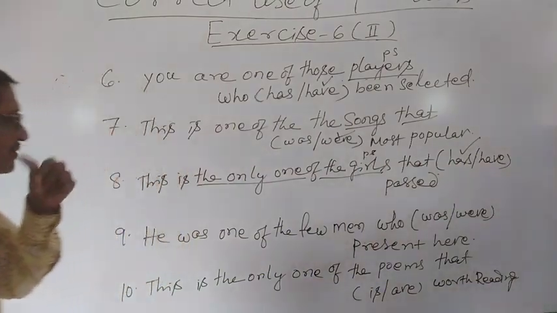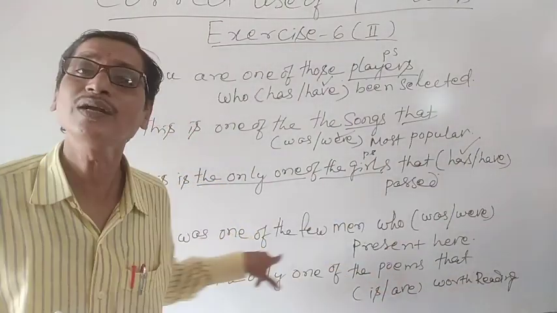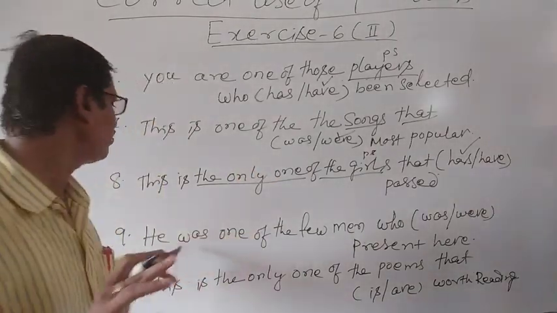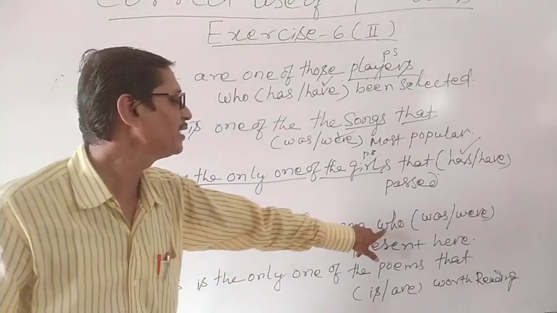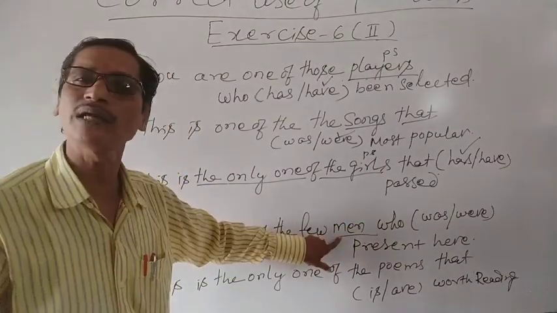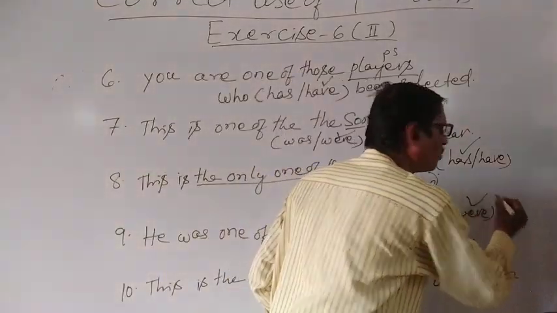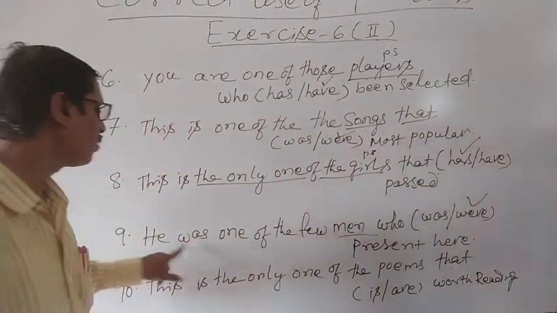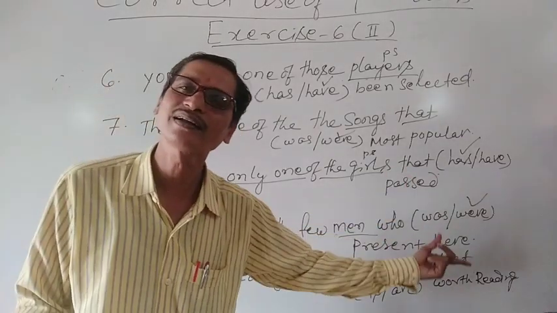Okay? Similarly, he was one of the few men. Here only one is not written. He was one of the few men, plural subject, relative pronoun. Therefore, in accordance with this, we have to use a plural verb over here. So, he was one of the few men who were present here.